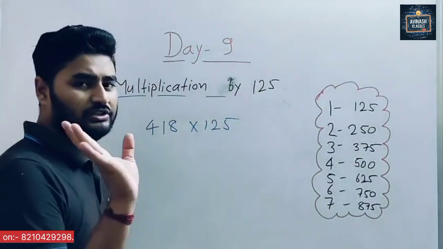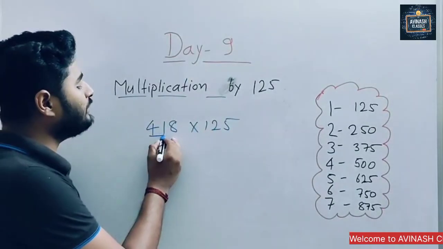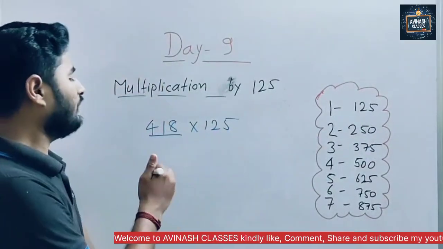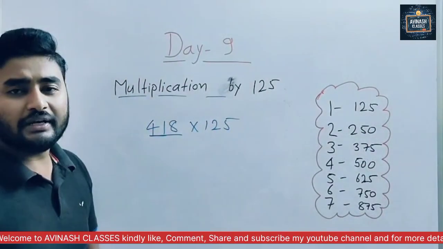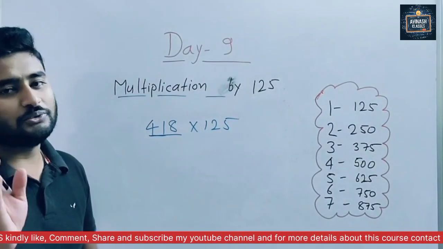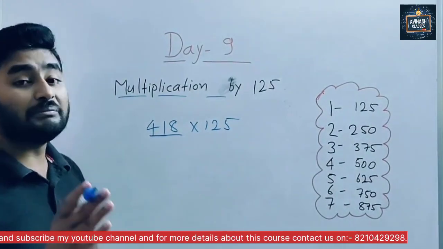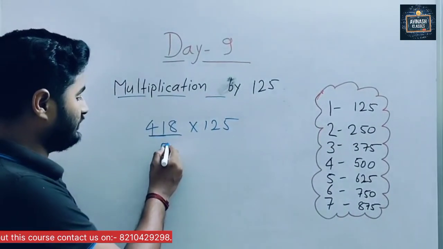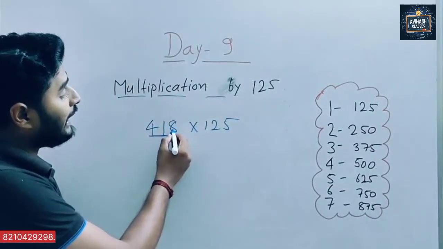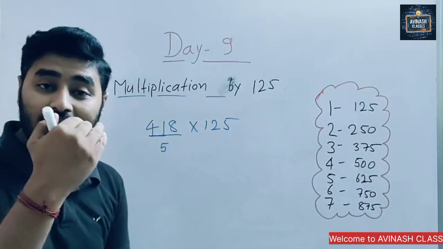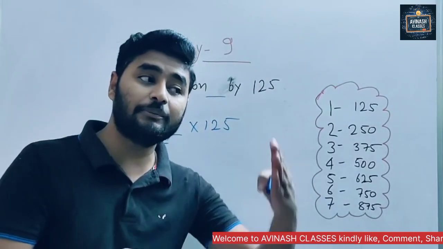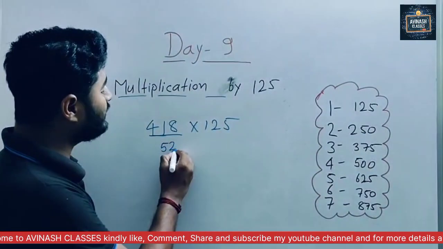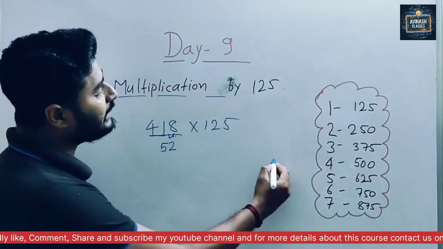Now see, slowly we will check. First we have to divide by 8. If any student does not understand, please write down. Here first is 41. In the 8 table, is 41 coming or not? No sir, it is not coming. Which number comes just less than 41 in the 8 table? 5. So here we write 5. Then we get 1. Now 1 and 8, 18. 8 times 2 is 16; if you go 3 times, it comes 24. So we take 2 times, and when we subtract 16, we get remainder 2.